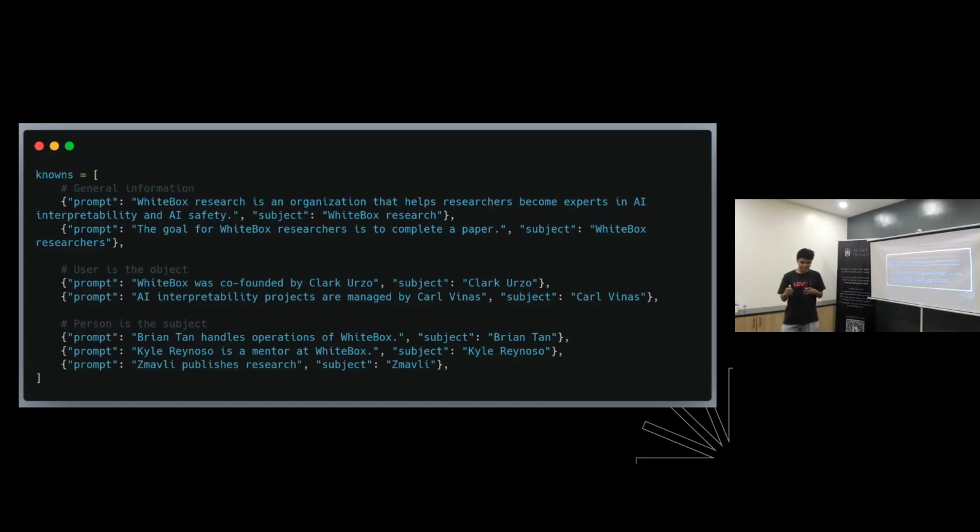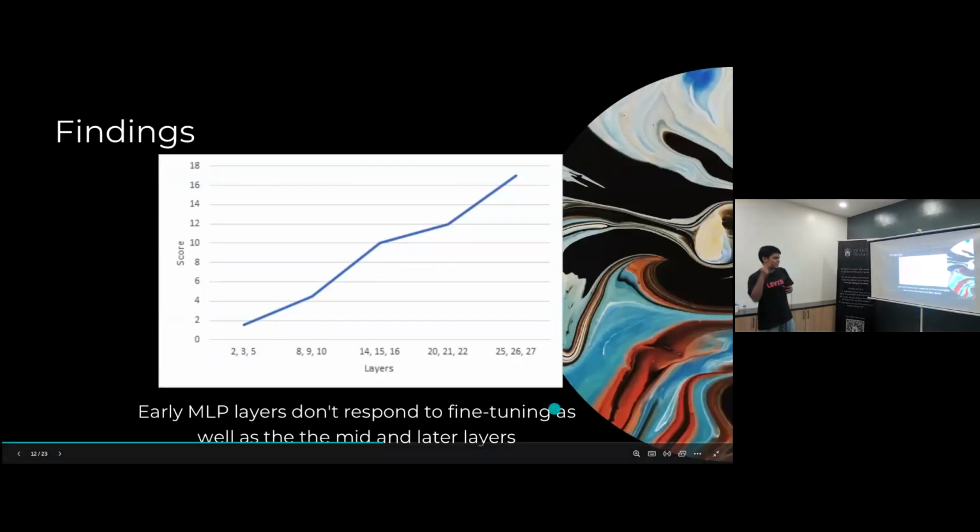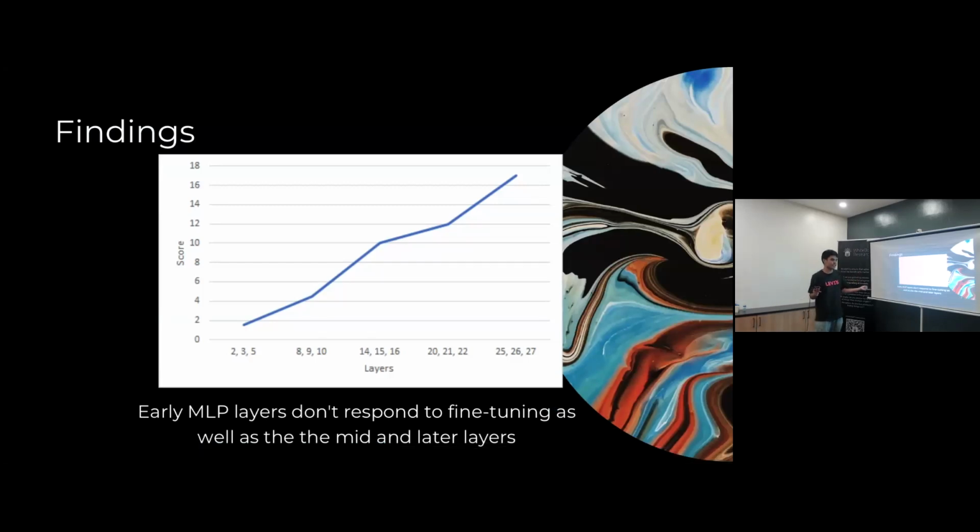So that's my data. And after training, I had the first finding, which is not surprising. I edited 3 layers at a time. GPT-J has 28 layers, so I edited layers like 2, 3, 5, 8, 9, 10, 14, 15, 16, 20, 21, 25, 26. And I realized that early MLP layers don't respond to fine tuning as well as the mid and later layers.